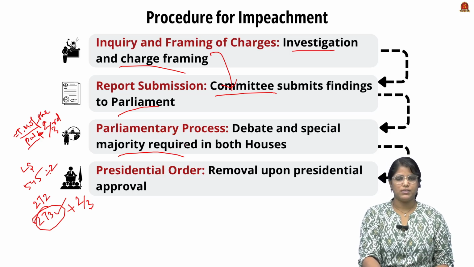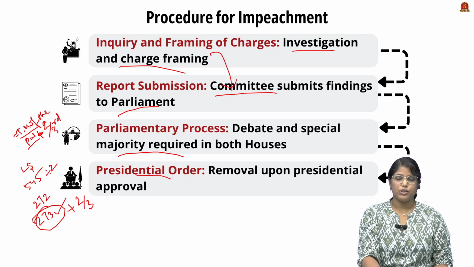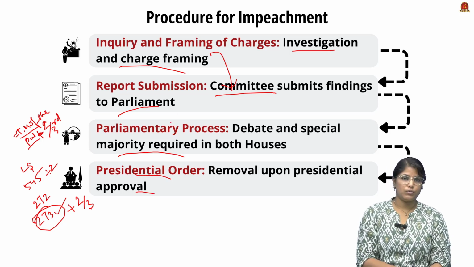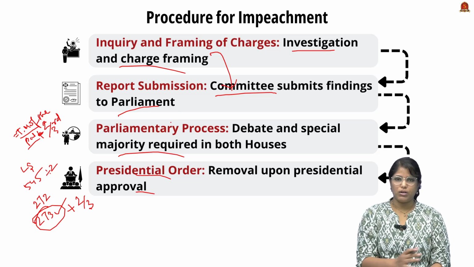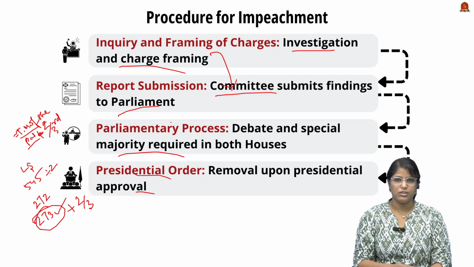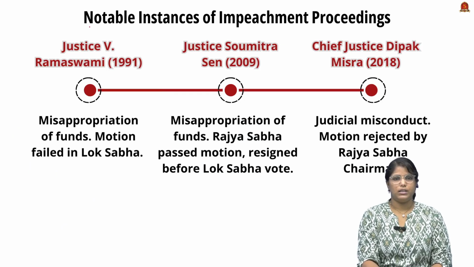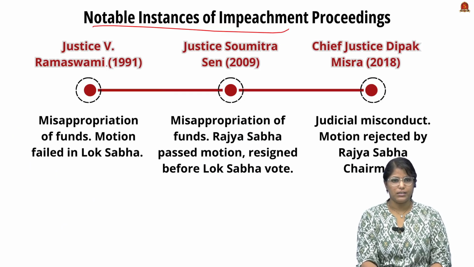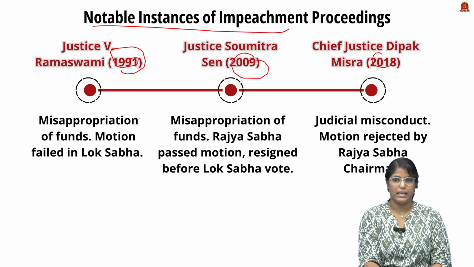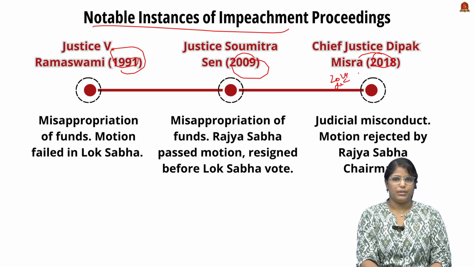So once this is done, the president will be issuing his order of removal with his approval. So this is the procedure involved in the impeachment of any kind of judge, especially the Supreme Court and High Court judges. Now talking about the instances of impeachment proceedings, it happened in 1991, 2009 and 2018, and it is happening in 2024, and that too in December.